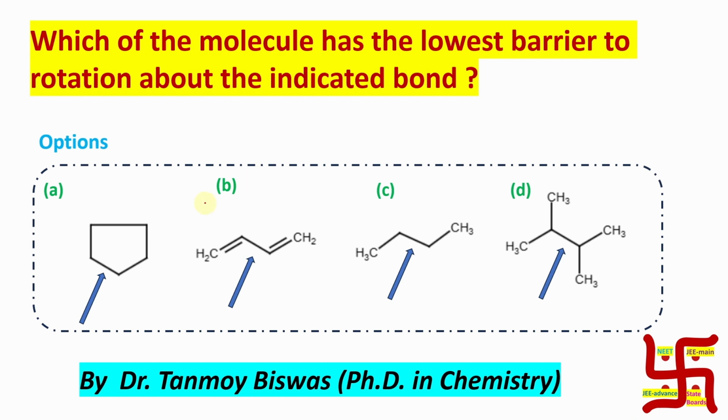Today's topic of discussion is one MCQ and the question is in front of you. Which of the molecules has the lowest barrier for rotation about the indicated bond? I mean, here you can see this one, they are asking about C-C single bond rotation.